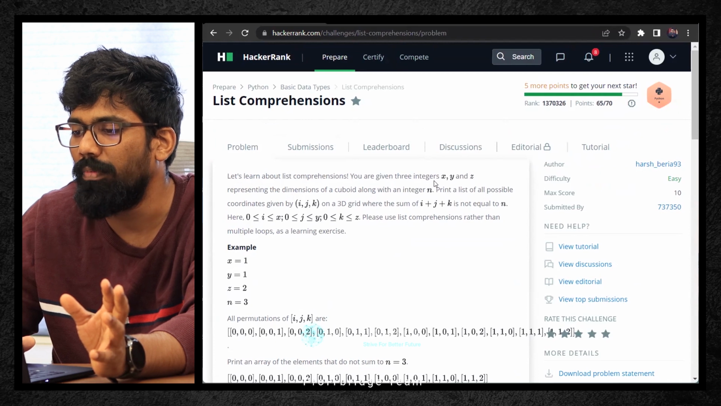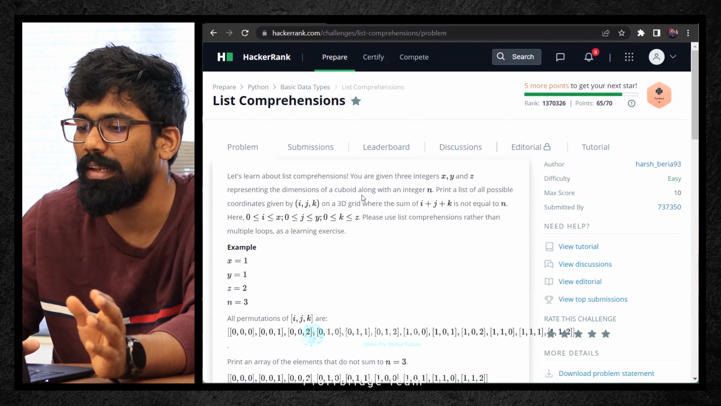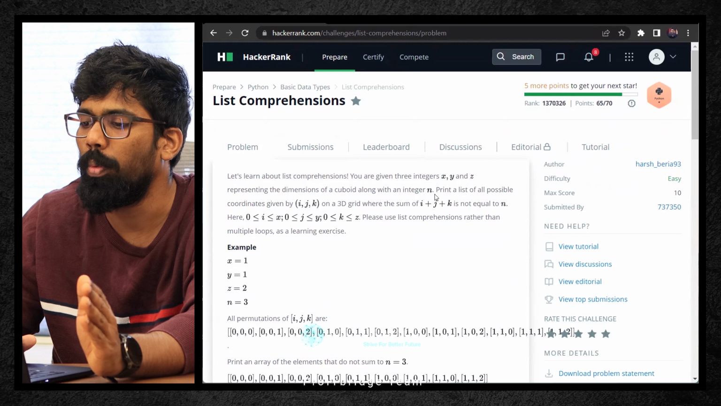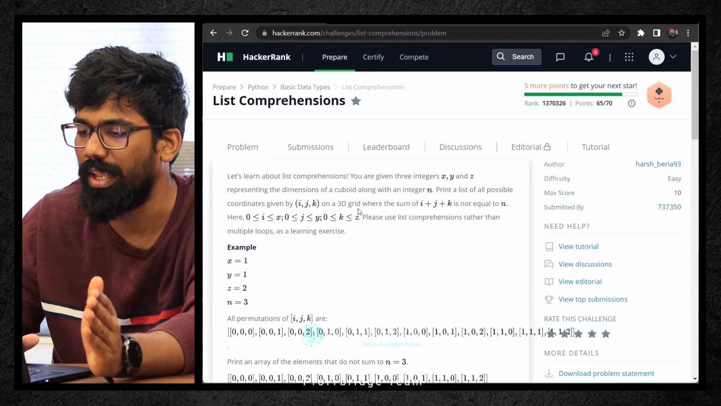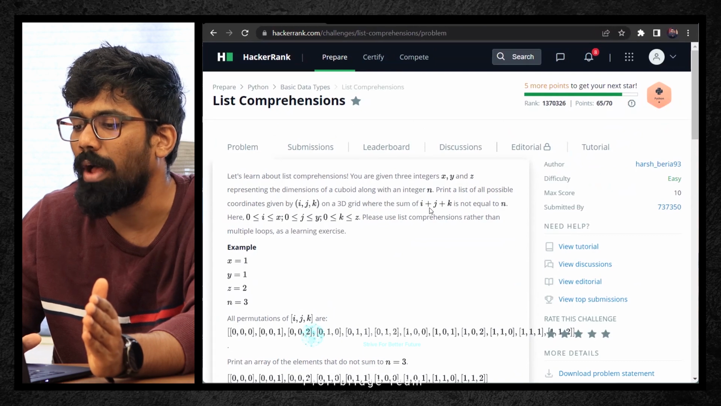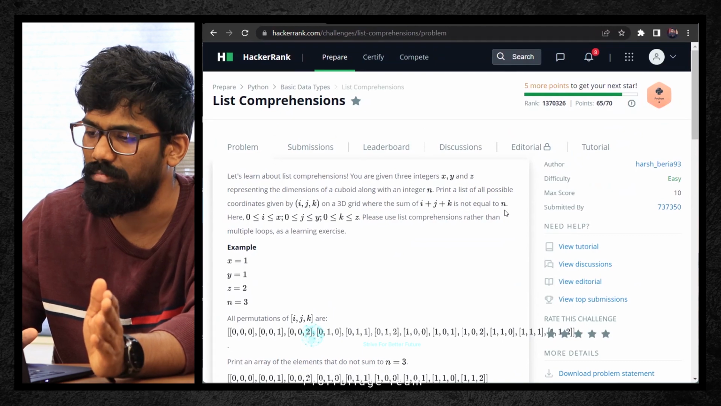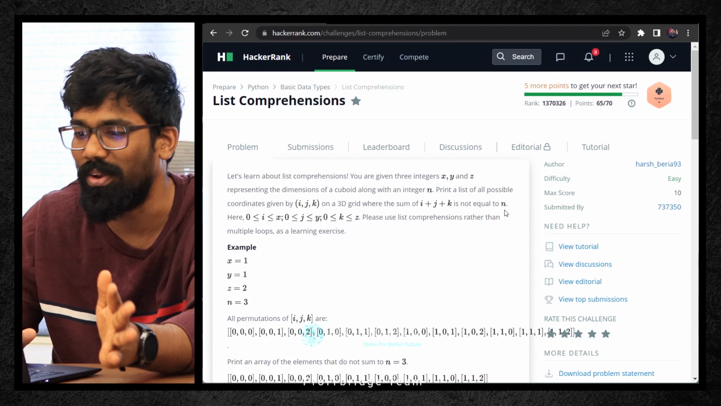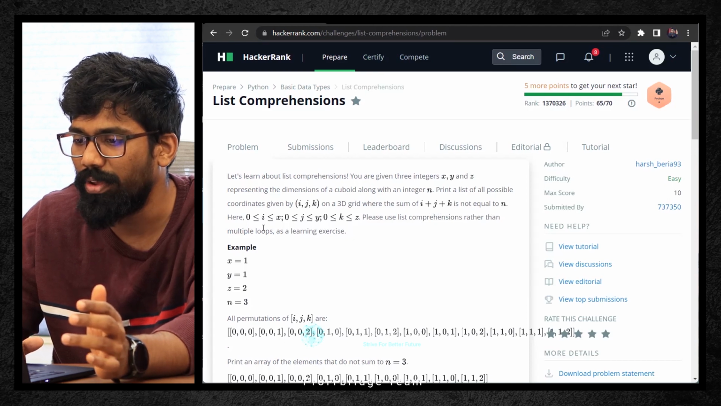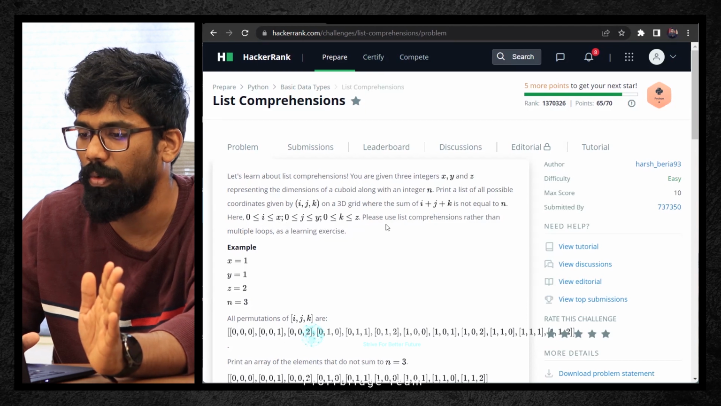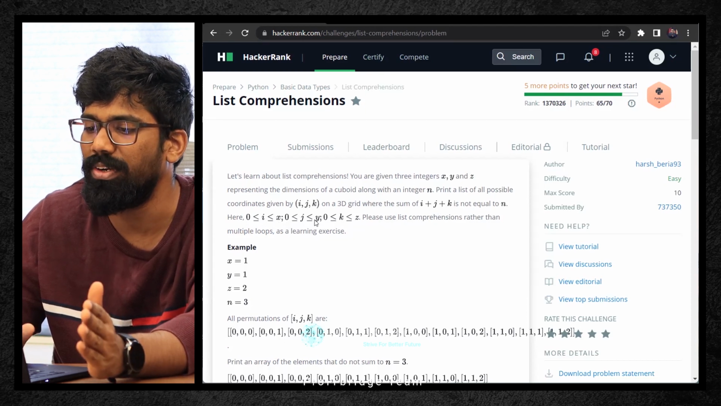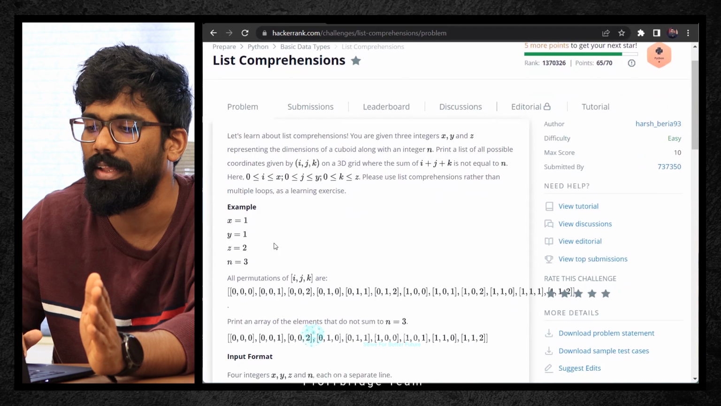You are given 3 integers x, y, z representing the dimensions of a cuboid, along with an integer n. Print a list of all possible coordinates given by i, j, k on a 3D grid where the sum of i plus j plus k is not equal to n. Okay, slightly I'm getting it, but not completely. Here the condition should be from 0 to less than or equal to x. Please use list comprehension rather than multiple loops as a learning exercise.